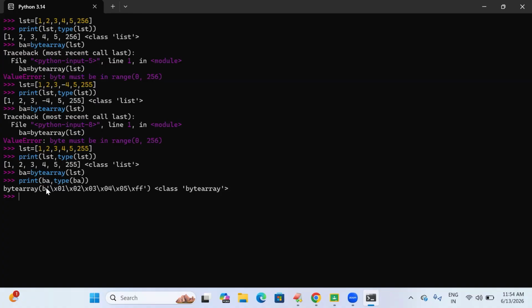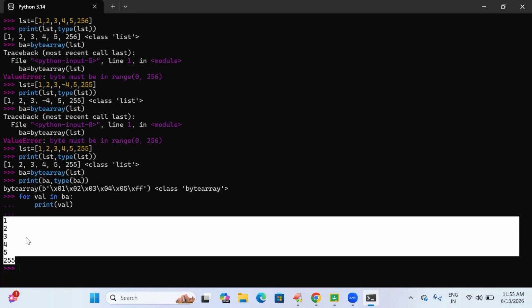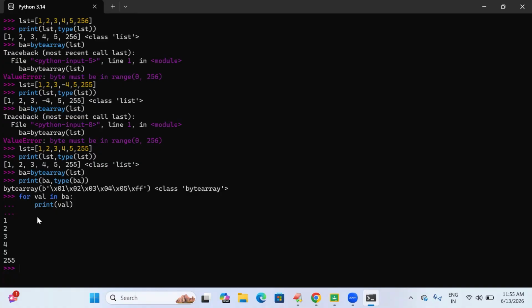So in order to retrieve the original data from this byte array, I am going to use one simple for loop. See here, for value in BA, I'm trying to print that value. Whatever order we have entered, the same order the data will be displayed. So it maintains insertion order.